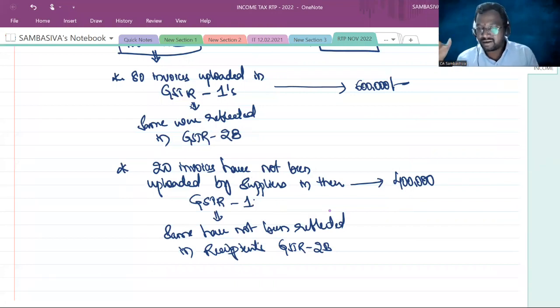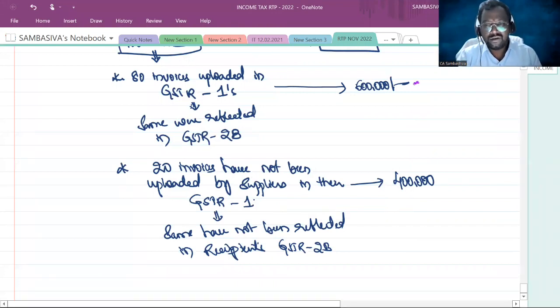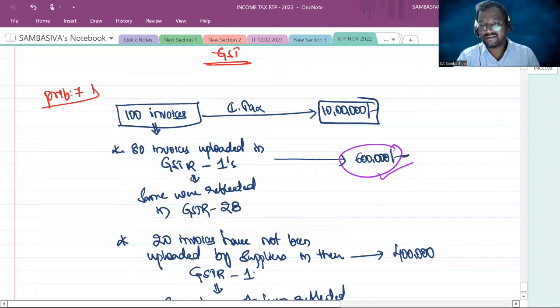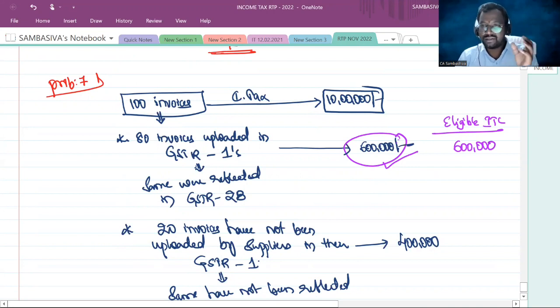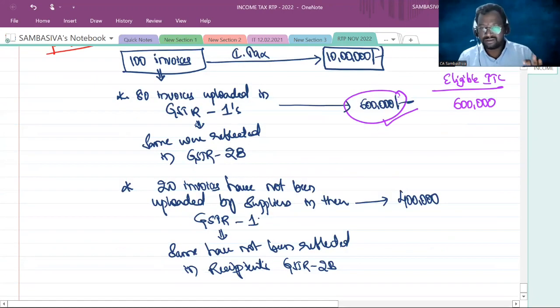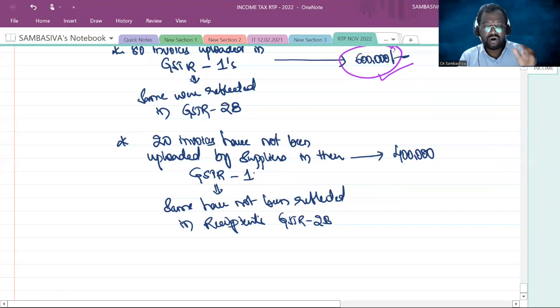100% of the input tax credit you can avail. That means the entire 6 lakhs rupees you can avail as credit. Eligible input tax credit: the entire 6 lakhs rupees you can avail, because suppliers have uploaded those invoices in their GSTR-1, and the same is reflected in the GSTR-2B of the recipient. Now, with respect to the 20 invoices that have not been uploaded by the suppliers in their GSTR-1.